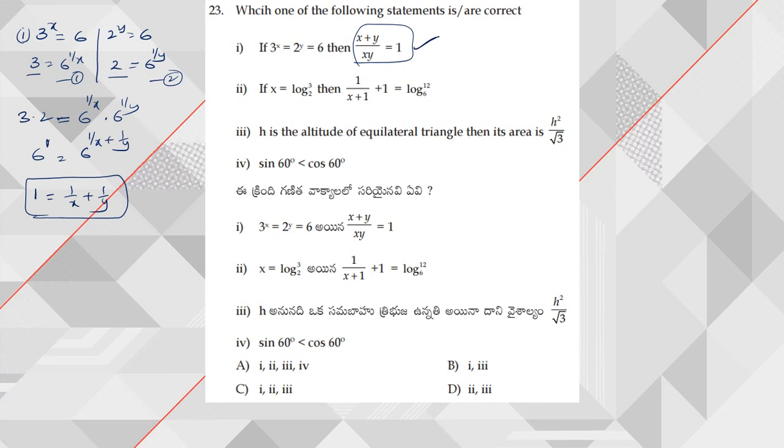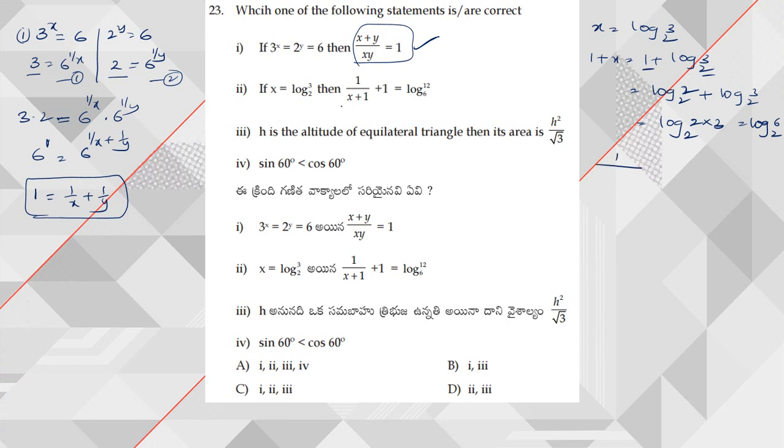Next, statement 2. If you observe statement number 2, what has he given? x is equal to log 3 to the base 2. So from this, 1 plus x is equal to 1 plus log 3 to the base 2. This 1 I can write as log 2 to the base 2, because the base is 2. So I can write log 2 to the base 2 plus log 3 to the base 2. Based on this, what am I going to get? Log of 2 into 3 to the base 2, which is nothing but log 6 to the base 2. So this particular value is log 6 to the base 2.